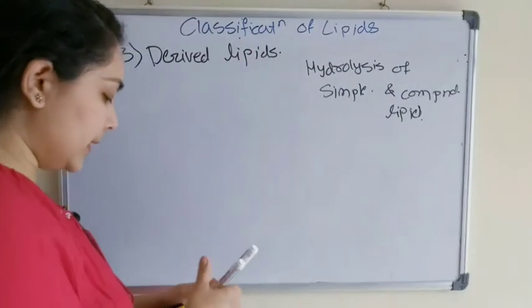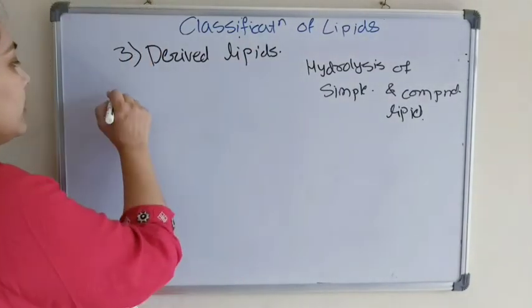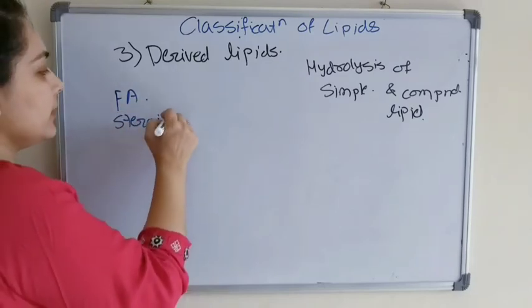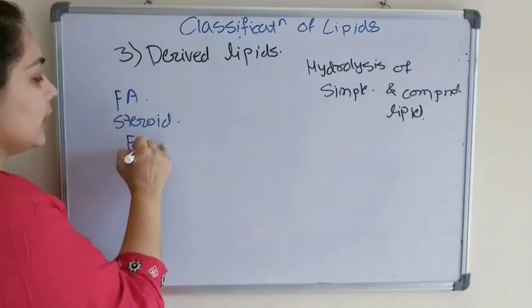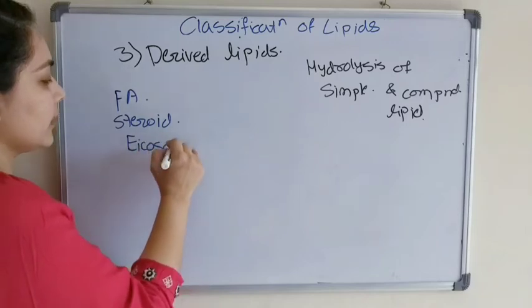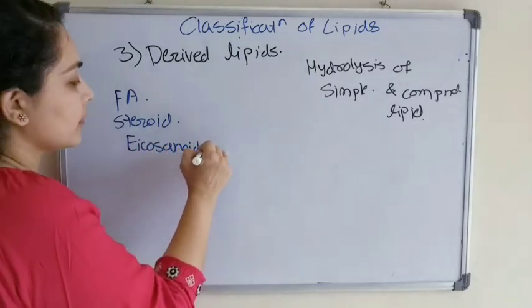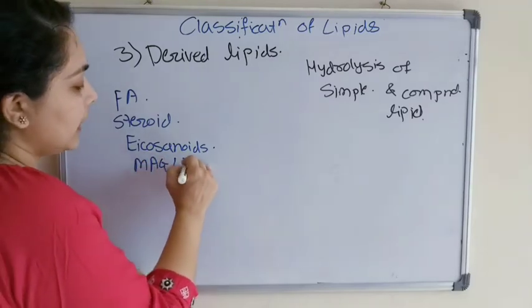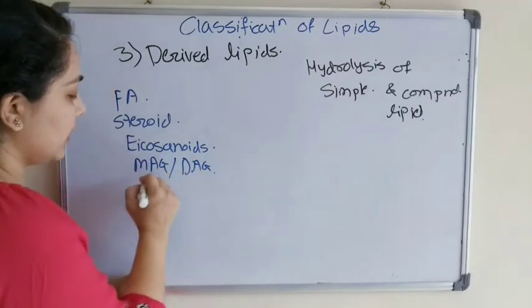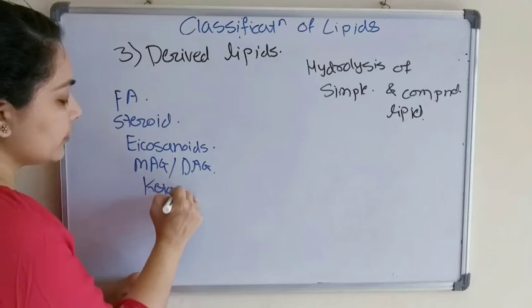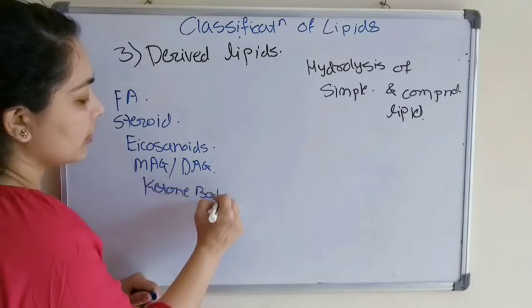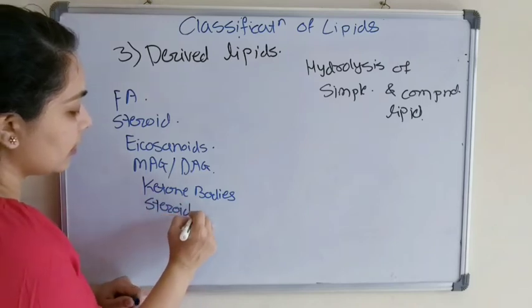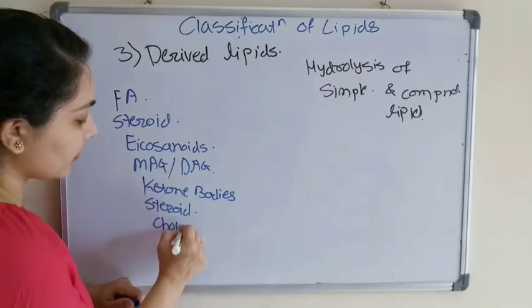Examples of derived lipids are fatty acid, steroid, eicosanoids, monoacylglycerol, diacylglycerol, ketone bodies, steroid, cholesterol.